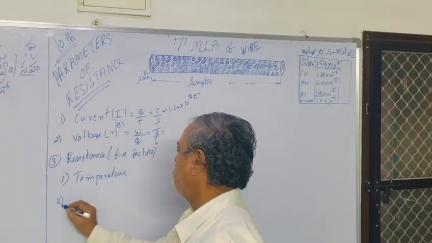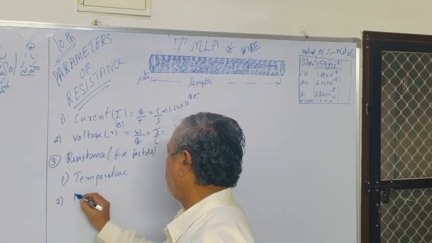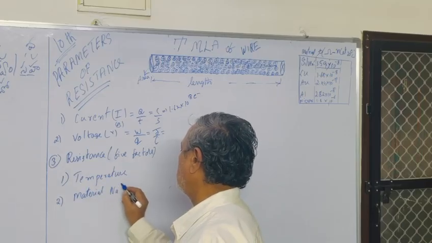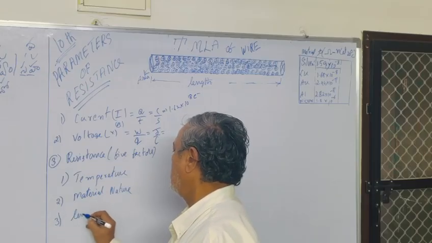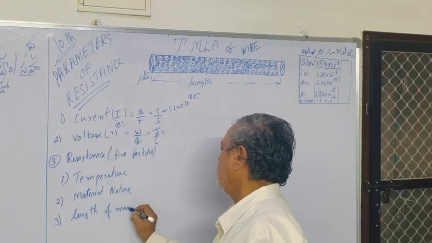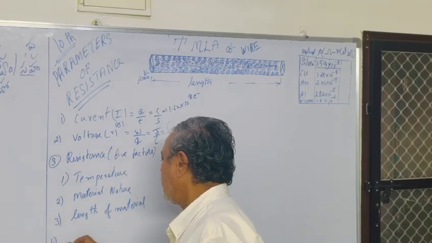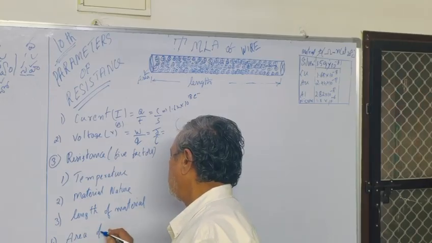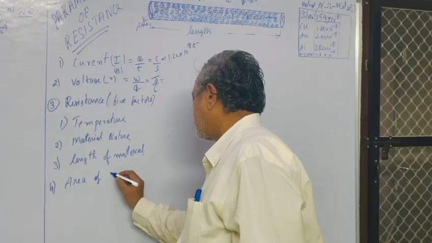Second one is the nature of the material. Third one is the length of the material. Fourth one is the area of cross section of the conductor.